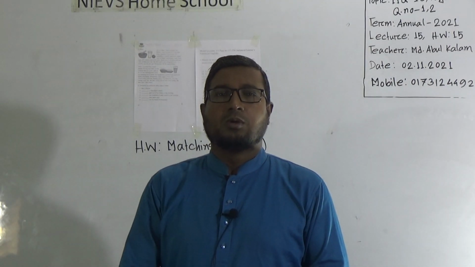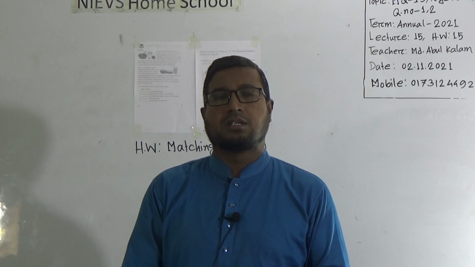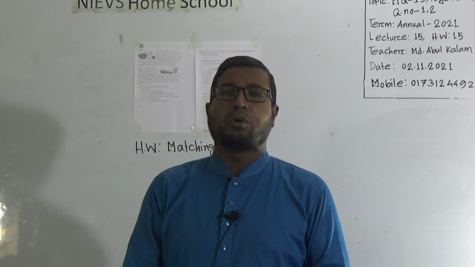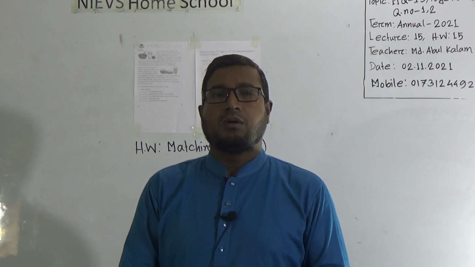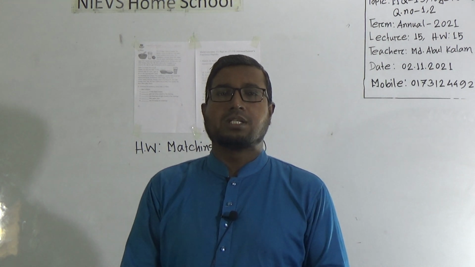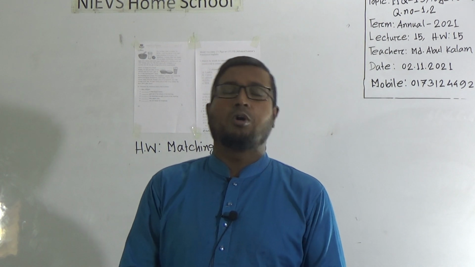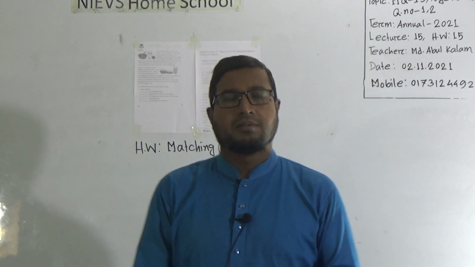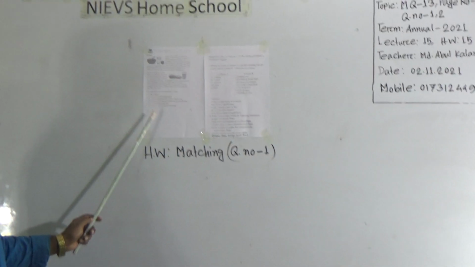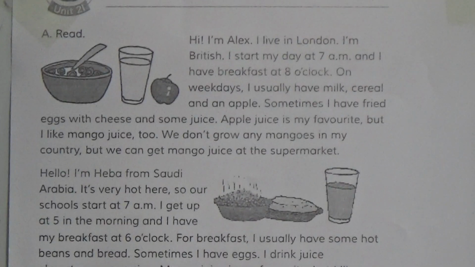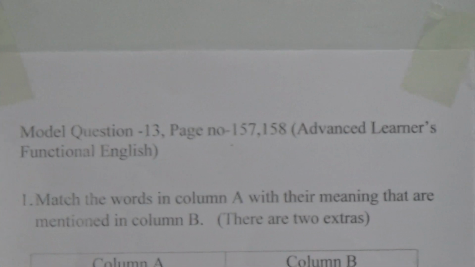So dear students, whenever we practice our model questions, we will read the passage, that is comprehension, from our EFT book or Advanced Learner. Now I request all of you to open your Advanced Learner book or your EFT book to have a passage. Look here, I have given page number 42 of your English for Today book. You can open your Advanced Learner page number 157. Here I have taken page number 42 from your EFT book. It is easy for me to collect.